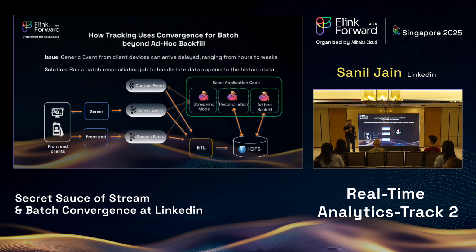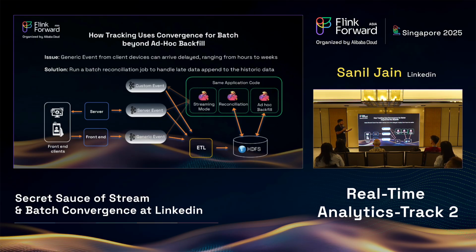But beyond this and beyond backfills, we know that all this data is ETL'd into HDFS, right? So the tracking team uses the same code and just changes the time ranges by which they filter.